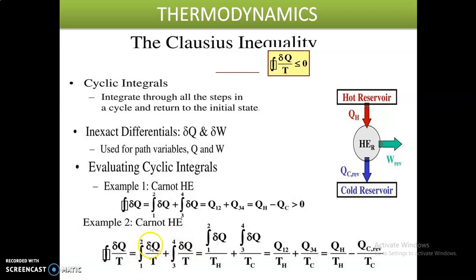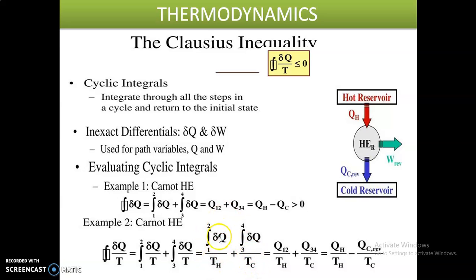That is the 1 to 2 process dq by T plus the 3 to 4 process dq by T. We can write it as the integral 1 to 2 of dq divided by TH, the temperature of the hot reservoir, and the integral 3 to 4 of dq divided by TC, the temperature of the cold reservoir.